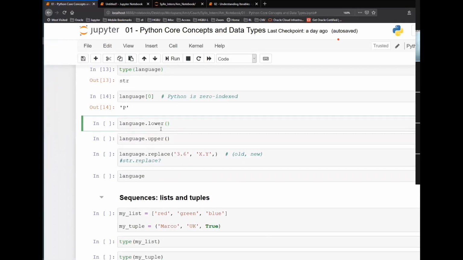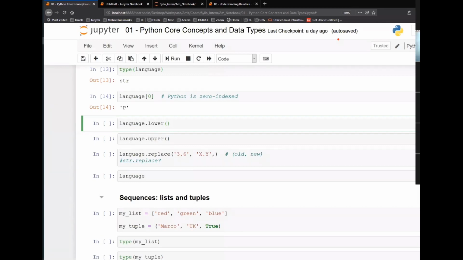Otherwise, explore, check if there is something available in Python for that. I will guide you to think through how you will be checking and exploring all those things. But the point here is that for strings, there are a lot of functions available in Python to work with strings.